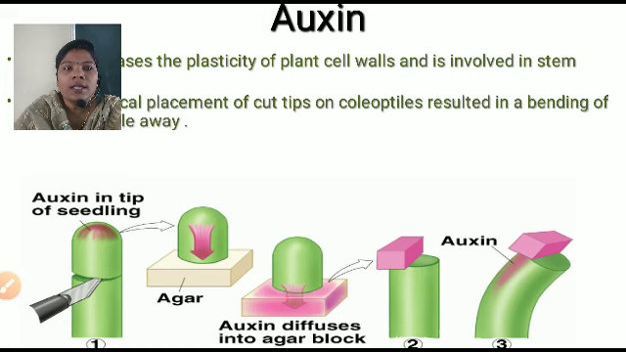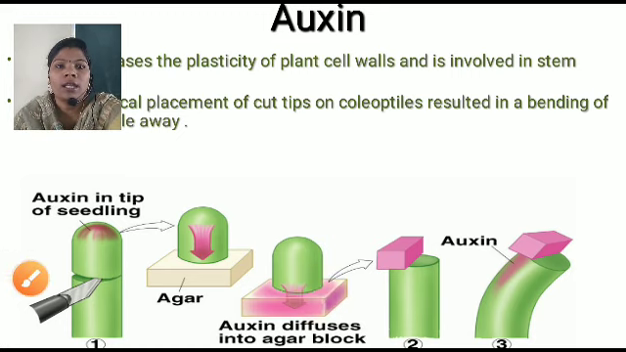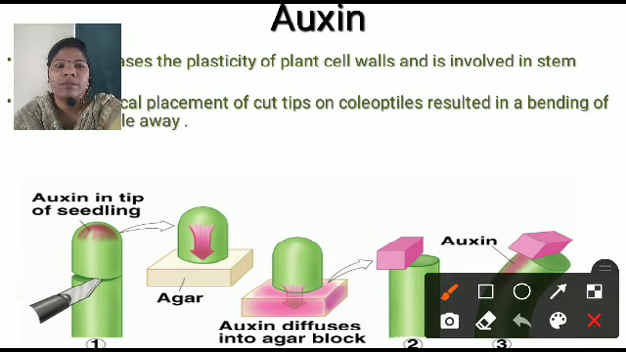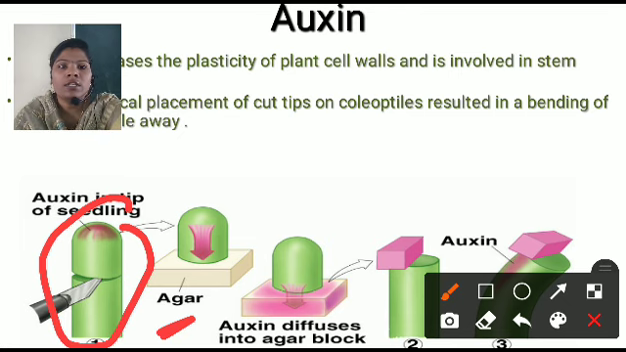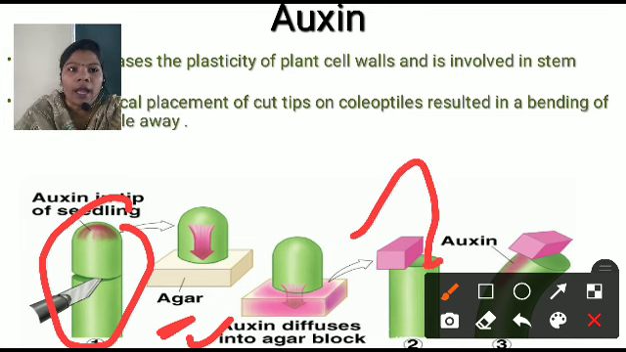There is an asymmetric placement of the cut tip. This is the cut tip. We can cut the tips which contain the auxin and transfer this tip onto an agar block. Then the auxin diffuses into the agar block, and this agar block is applied to the coleoptile.